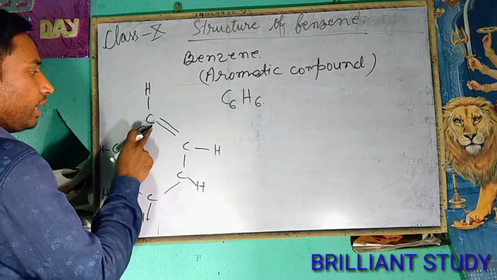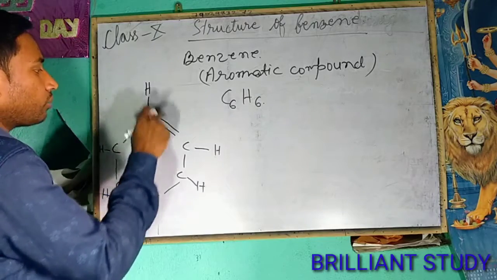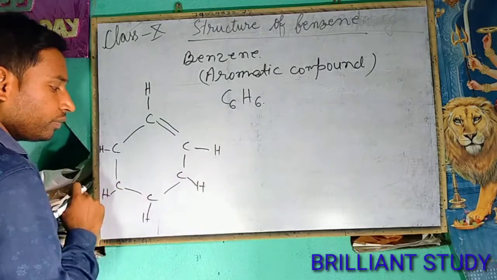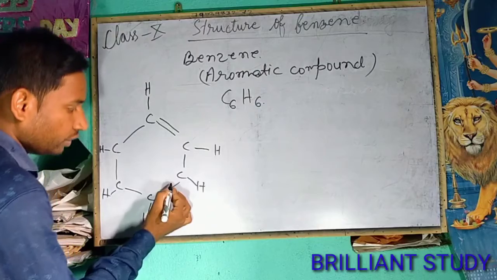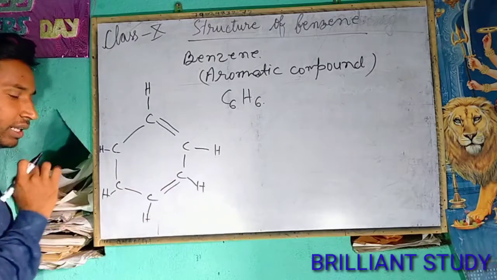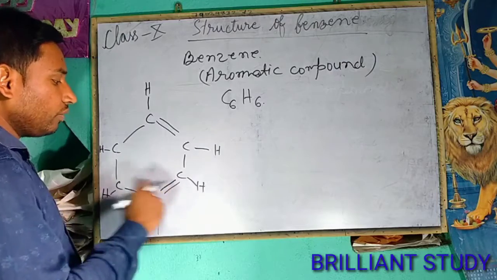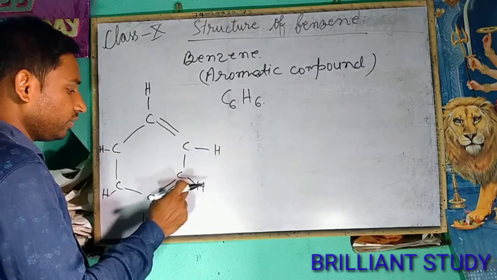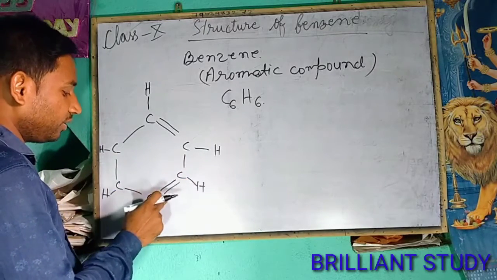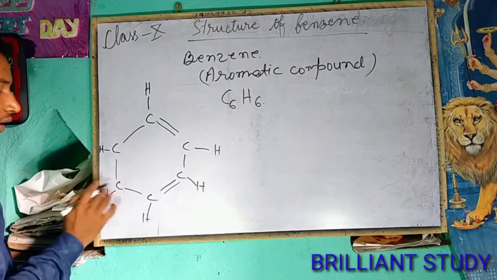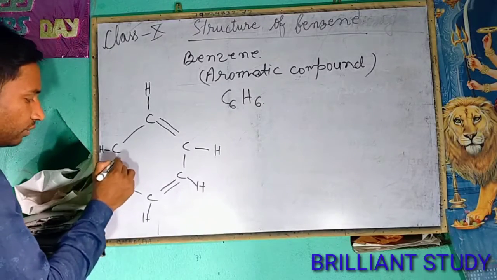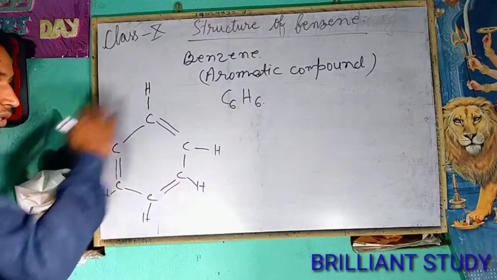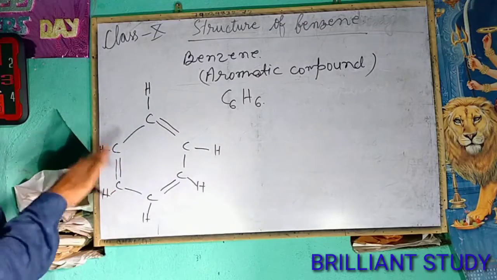Then for this carbon atom, the total number of covalent bonds will be 1, 2, 3, 4, and for this also 1, 2, 3, 4. But for this one there are 1, 2, 3, so we will put another bond between this and this carbon atom. For this 1, 2, 3, 4, and for this 1, 2, 3, we will put another bond, making 1, 2, 3, 4. In this way, the structure of benzene completes here.